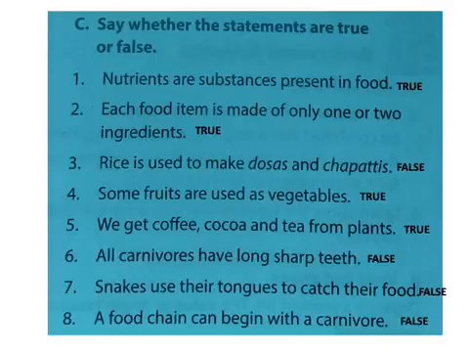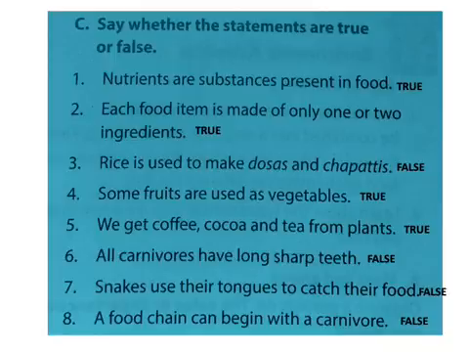Rice will be used in making dosa batter, but for chapati we will use what? Wheat. Okay? Some fruits are used as vegetables. Yes, true. We get coffee, cocoa and tea from plants. Yes, true. All carnivores have long, sharp teeth.